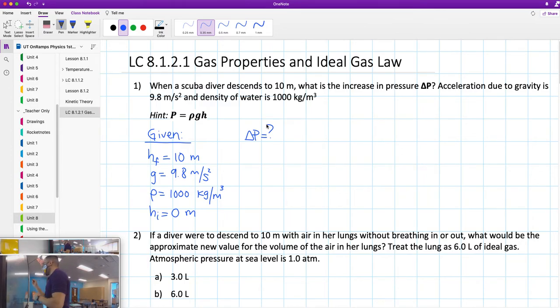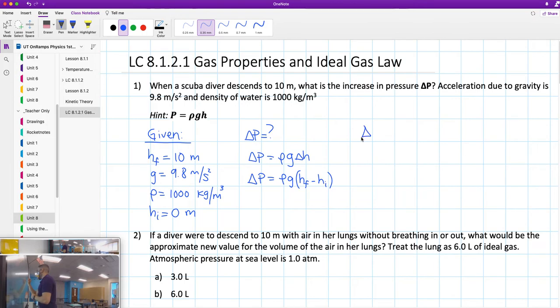Meaning, our formula can be written like this. Density, acceleration due to gravity. Again, the only thing that can change and will change is the height. Meaning, we're going to write change in height, delta H, final minus initial. So we'll continue, same thing: density times acceleration due to gravity times height final minus height initial. And that is very, very simple to do, right? Height initial is 0 meters.